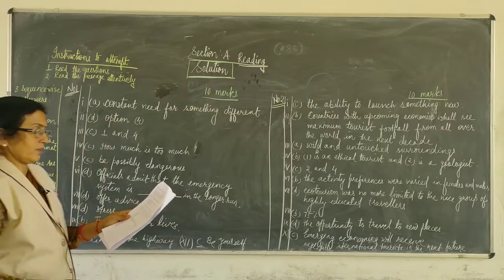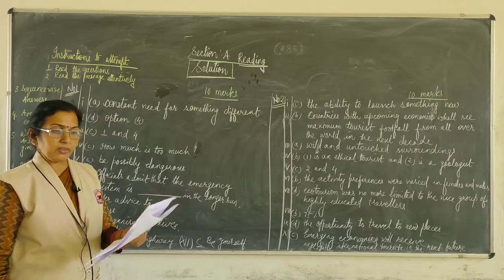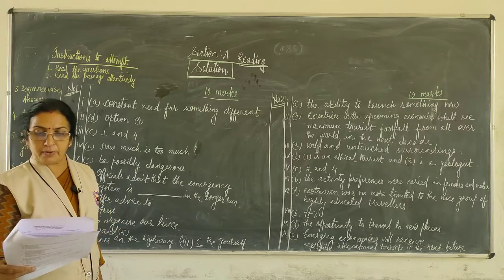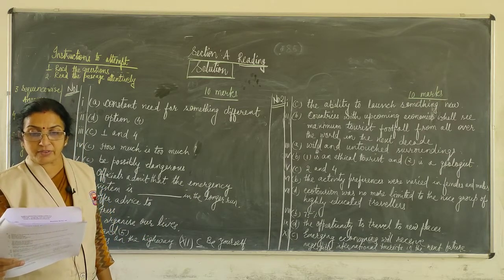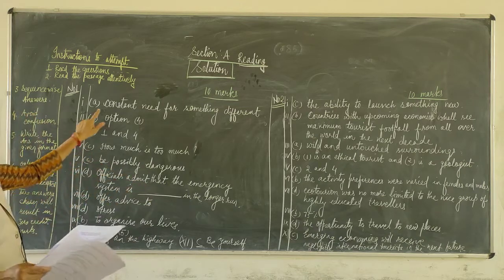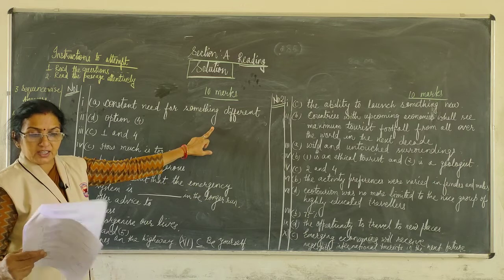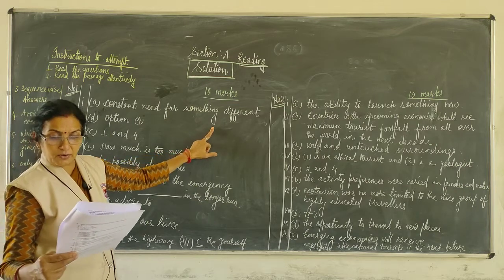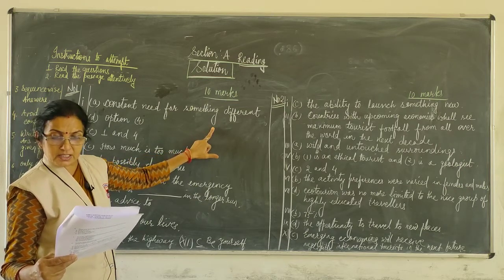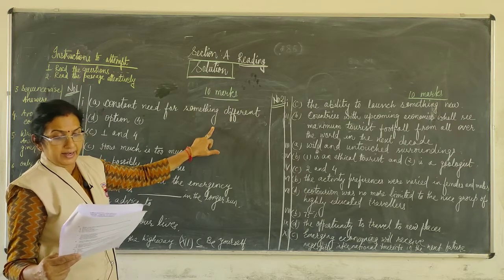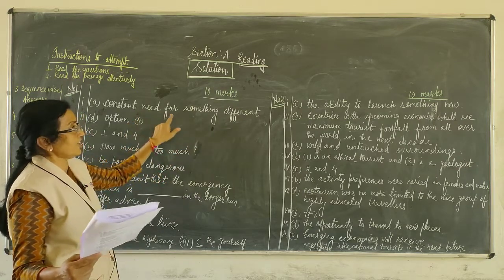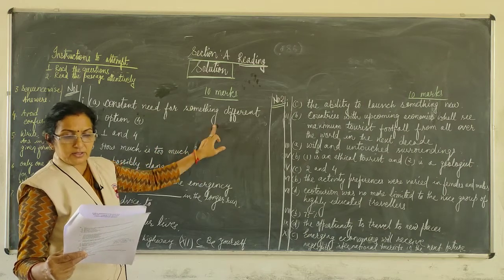See the first question. The reason why living on the edge has become popular is because of the constant need for something different. Four options are given, but 2 options are not at all correct. 2 options sometimes make us confused, and the correct answer is constant need for something different.